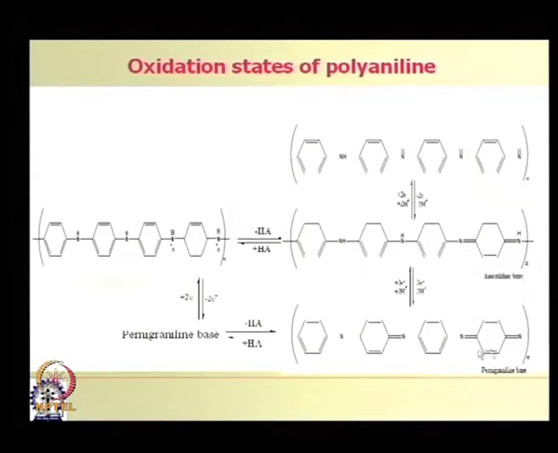So, this is the structure you see, single bond, double bond, single bond, double bond. So, there is long extended conjugation. Sir, conjugation is only inside the ring, no?